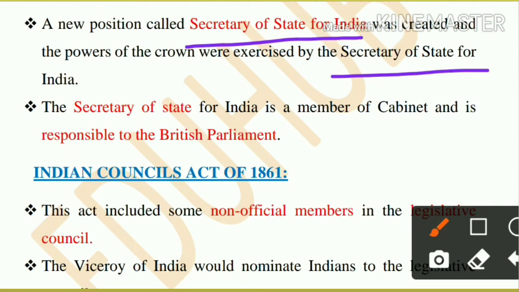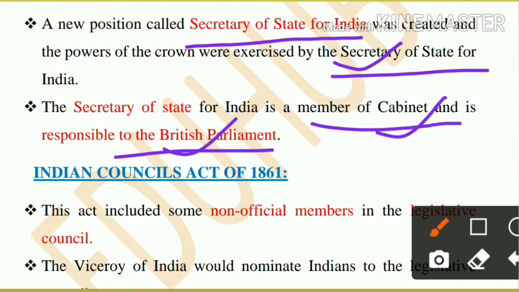Who was the Secretary of State? The Secretary of State was a member of the British Cabinet and was responsible to the British Parliament. So the 1858 Act abolished the East India Company. Then it created posts called Viceroy and Secretary of State. The Governor General was renamed as Viceroy, and the new post created was Secretary of State, who is a member of the British Cabinet and responsible to the British Parliament.